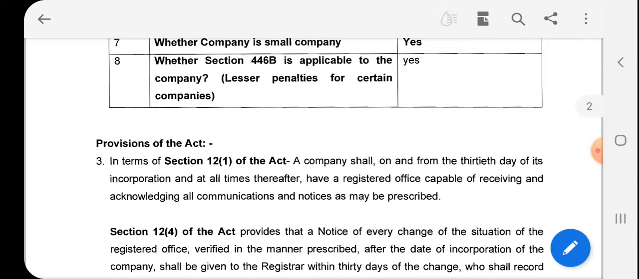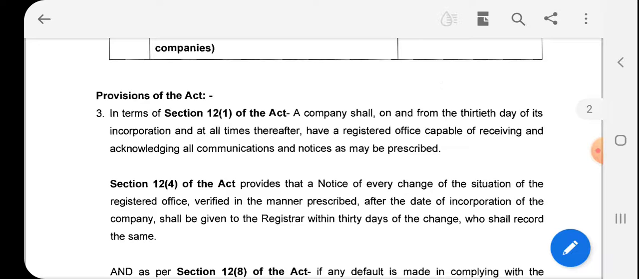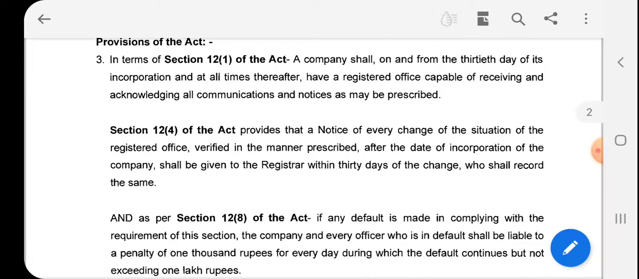Let's see the provision of company law as per subsection 1 of section 12. A company shall, on and from the 30th day of its incorporation and at all times thereafter, have a registered office capable of receiving and acknowledging all communications and notices as may be prescribed. Further, subsection 4 says, if there is any change in the situation of the registered office after the date of incorporation, notice shall be given to the ROC within 30 days of the change, who shall record the same.